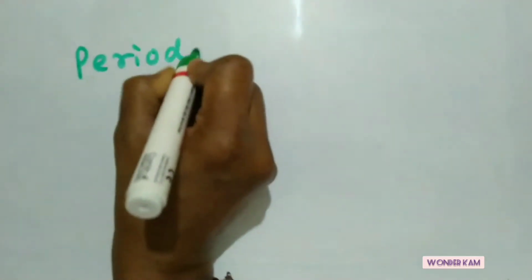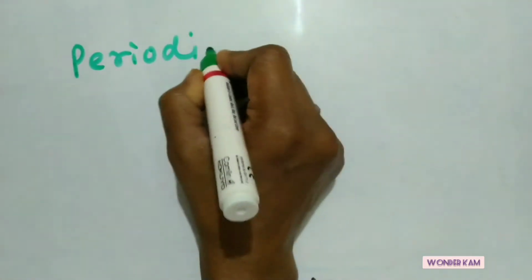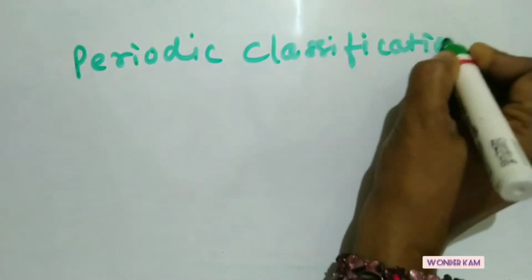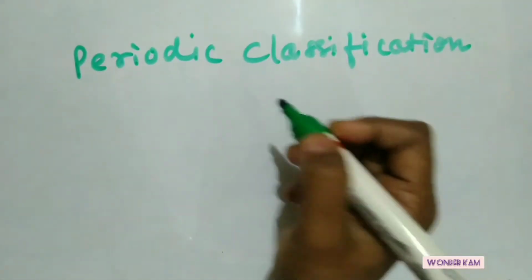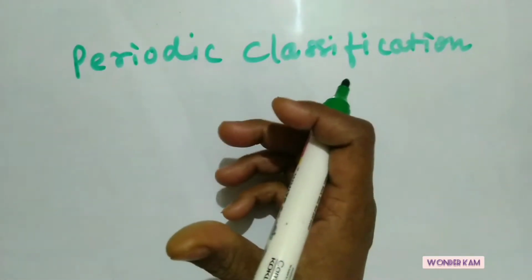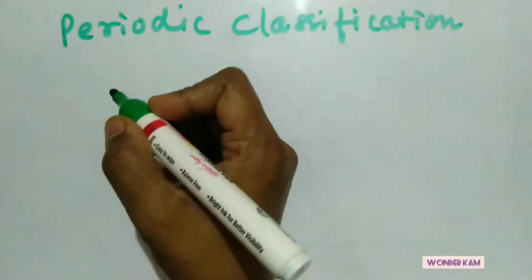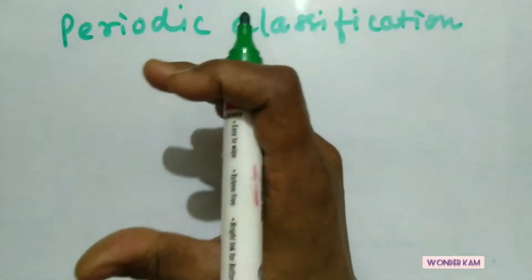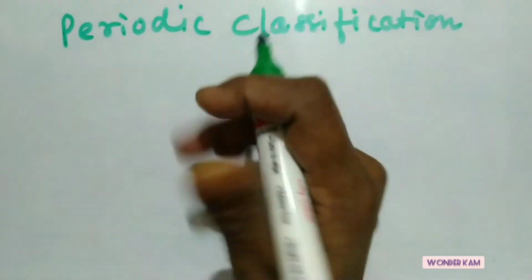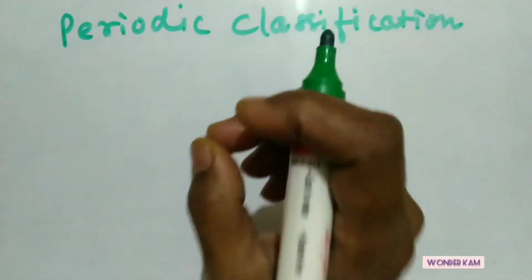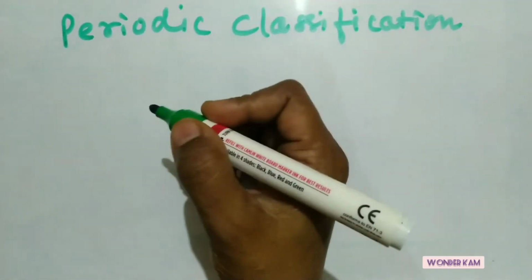In this video, I'll start with the introduction to the periodic classification of elements and how this concept has been initiated by different scientists in different ways, which we will also discuss. This periodic classification is nothing but to arrange or organize elements in an orderly manner. But before going into that, let us discuss a very simple but fundamental concept of this orderly manner.